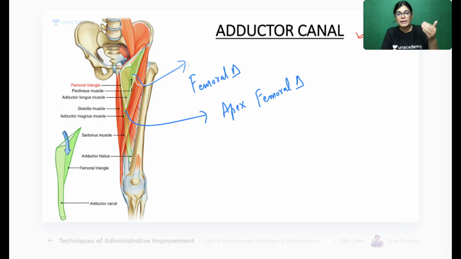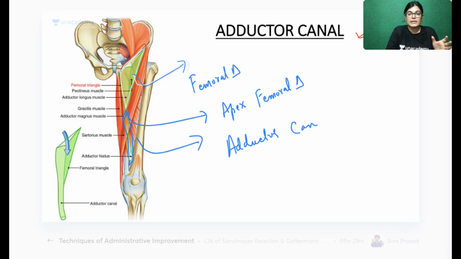From the apex of the femoral triangle, a canal is starting, and this canal, which is lying in the medial 1/3 of the thigh, is called the adductor canal. The adductor canal is the continuation of the femoral triangle. It forms a route for the femoral vessels to reach the popliteal region. The femoral artery and vessels traverse through this region and ultimately reach the popliteal region. So the apex of the femoral triangle is the continuity for the adductor canal.